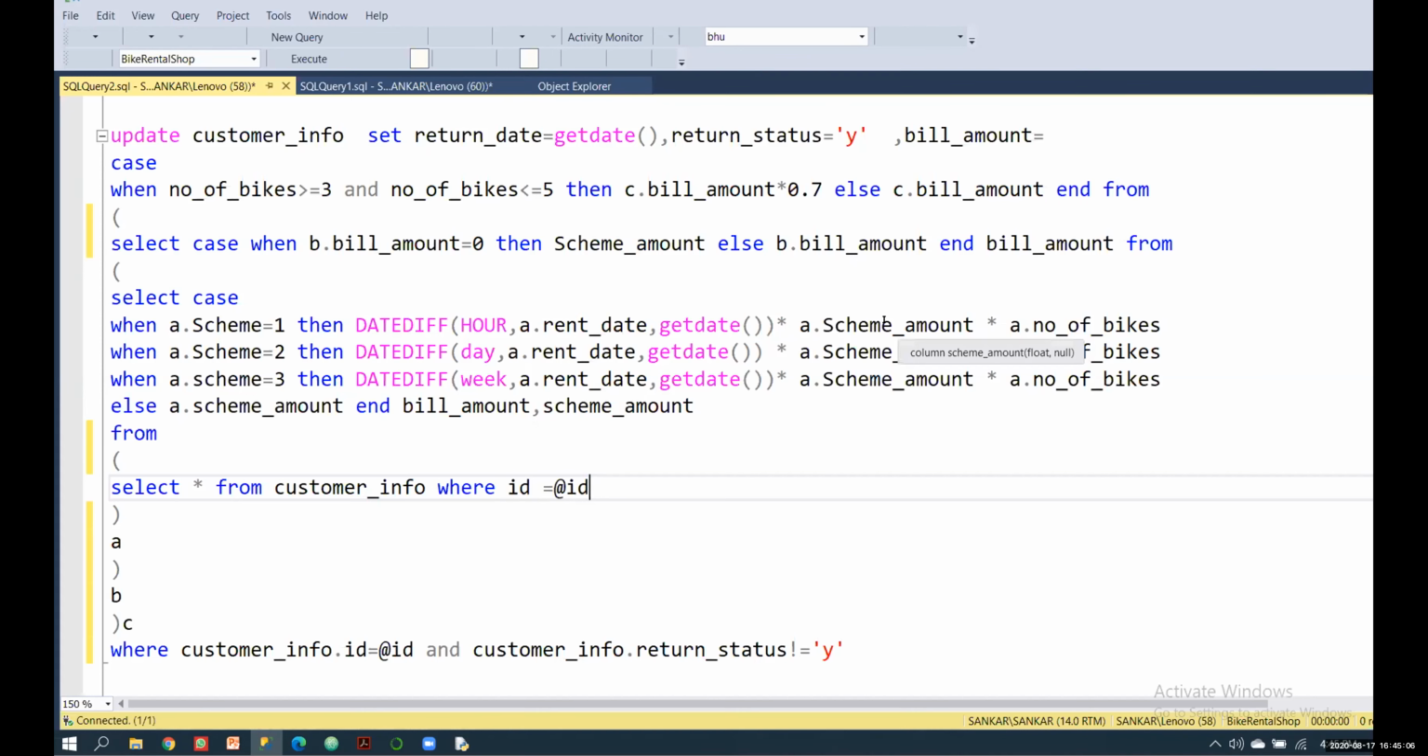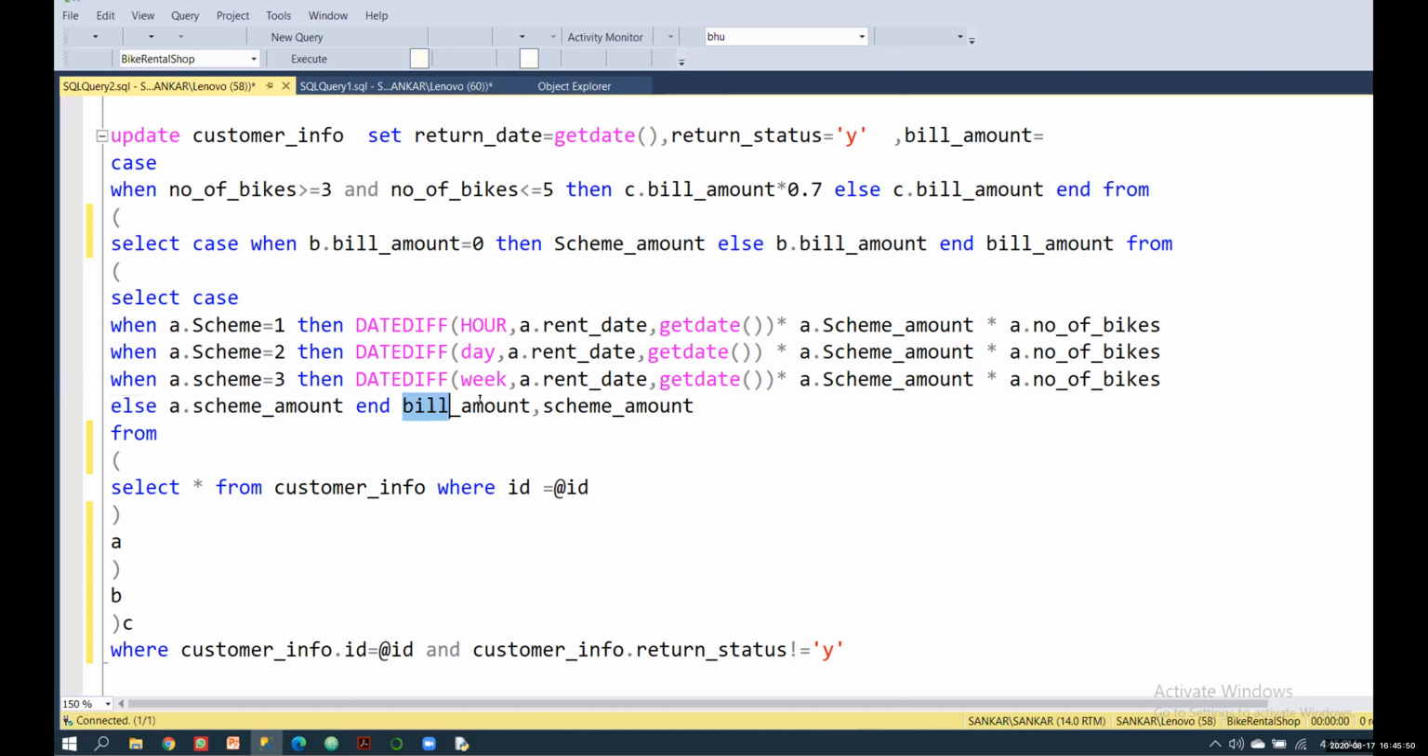After that you need to multiply by the scheme amount, right? If the person takes hourly basis, you have to multiply the scheme amount. The scheme amount is 50, and if the hour is 1 and the scheme amount is 50, we get 50. Then after that, the number of bikes, how many bikes he took. If the person takes 3, it multiplies 50 into 3, 150, that's the bill, right? Each WHEN condition calculates that. And ELSE is not needed here.